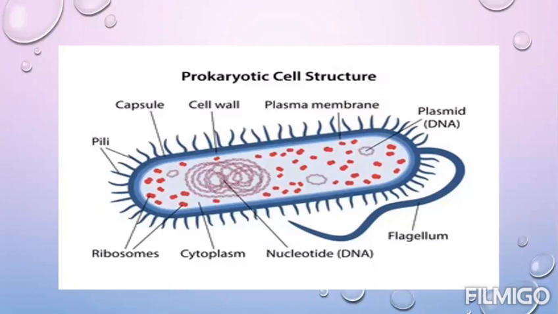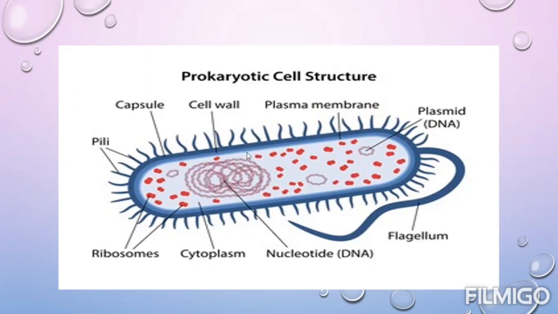This is the structure of prokaryotic cell. In this, you can see whatever I told you in the previous slide. As you can see, a DNA here. In this cell, DNA is present without any outer covering and it does not have a proper nucleus.